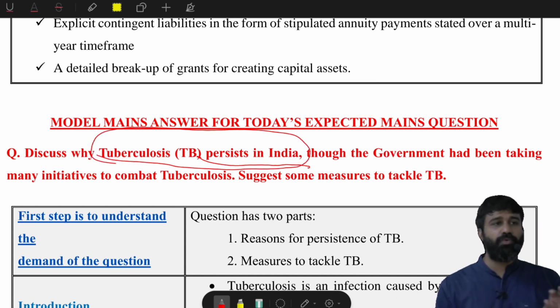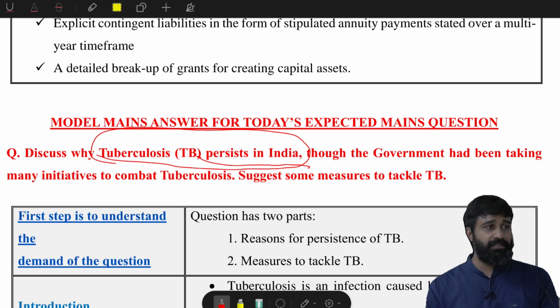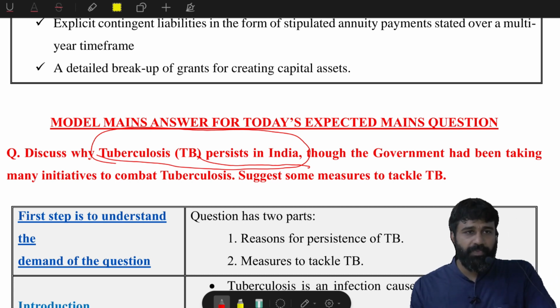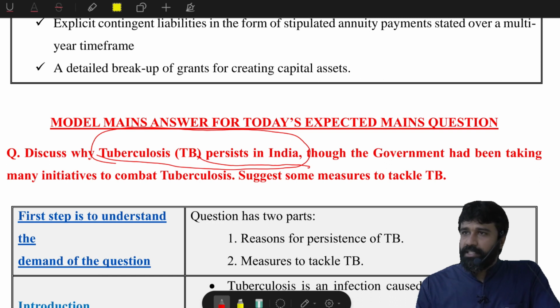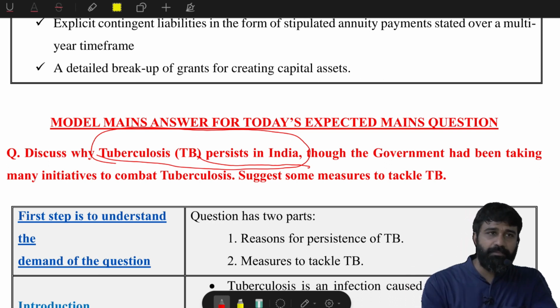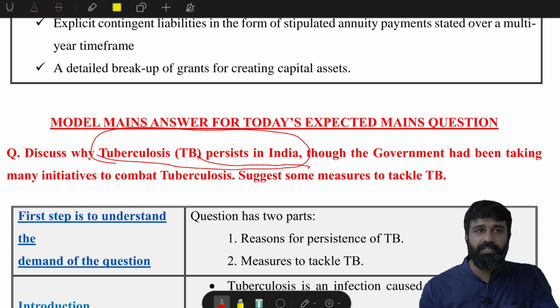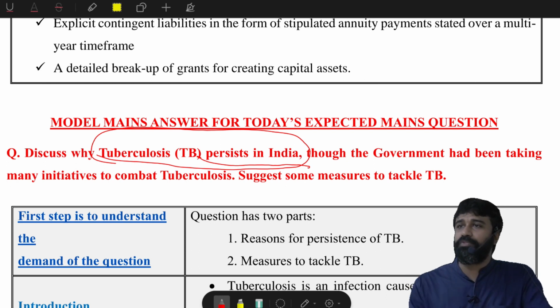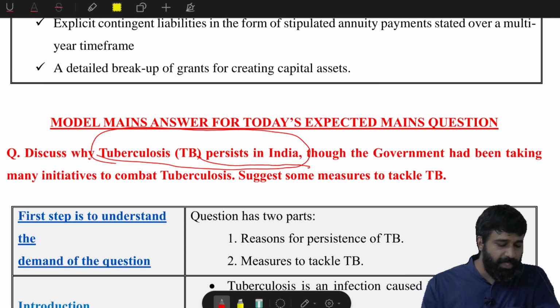Till now you have understood only TB, causes, agents, types of TB and curative measures. These are basics with respect to your prelims. But when it comes to mains, it will ask you a problem, and you need to find the solution for the problem. The problem is here: tuberculosis heavily persisting in India. That is the biggest problem that you need to resolve.